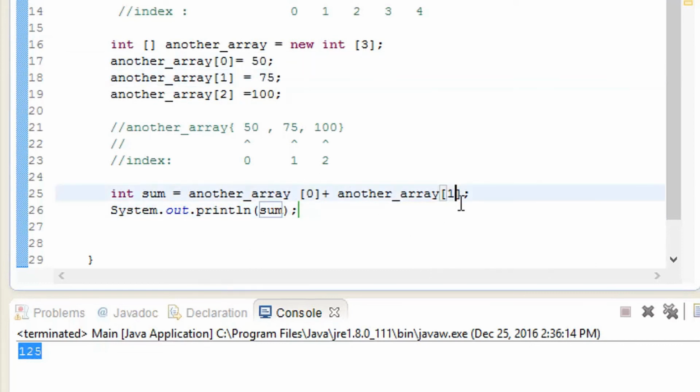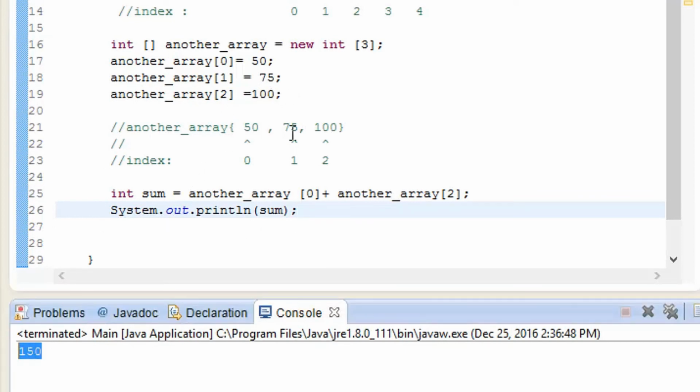What if I make it 2? According to that, it is going to give 150. So let's just go ahead and check that out. And there you see it gives 150.